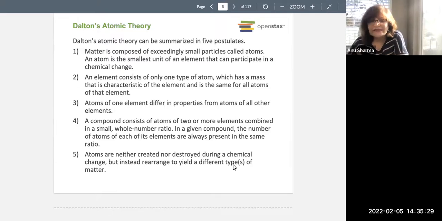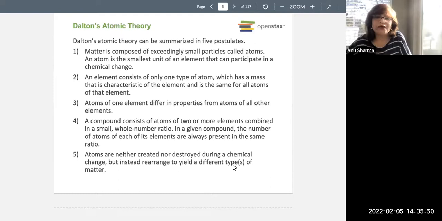Okay. Next, a compound consists of atoms of two or more elements combined in small whole number ratios. These atoms combine with other atoms in very definite ratios, and these ratios depend on how many bonds they can form, or their capacity to make bonds. So you must have heard the word valency.